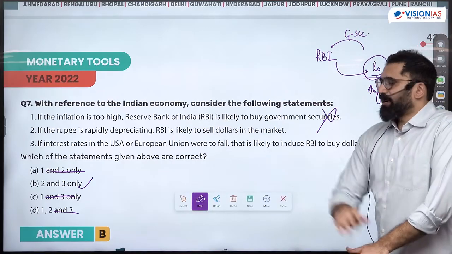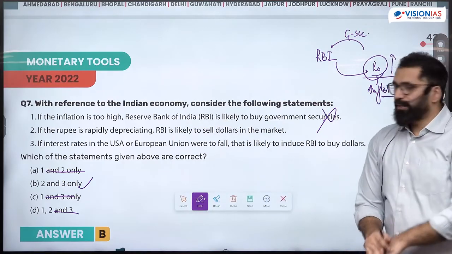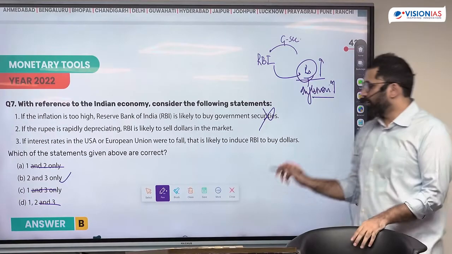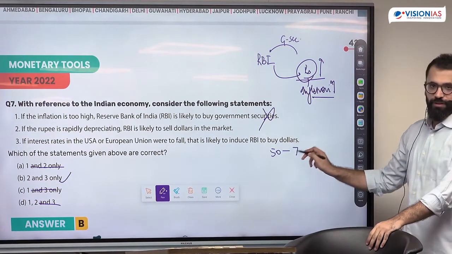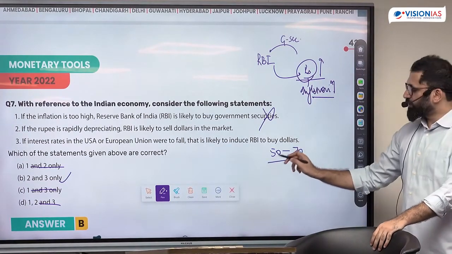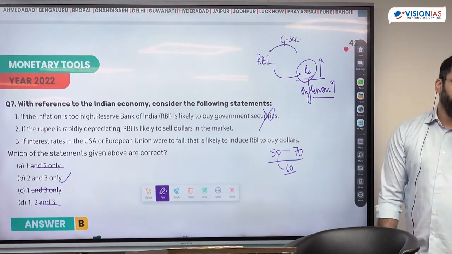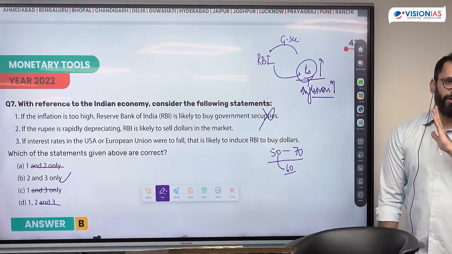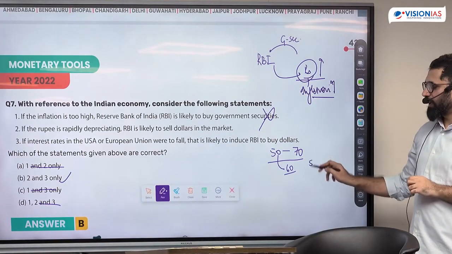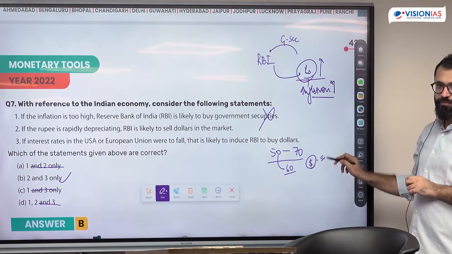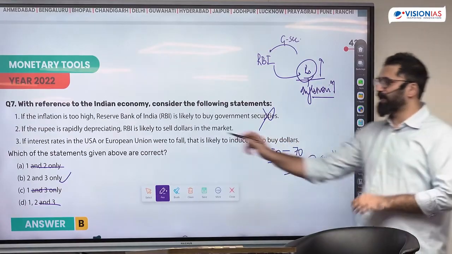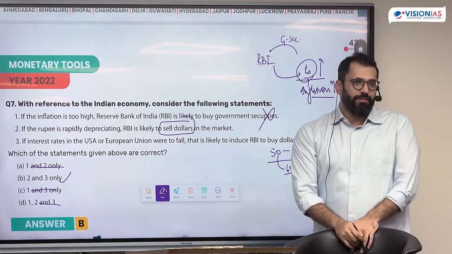If rupee is rapidly depreciating, RBI is likely to sell dollars in the market. That means rupee is going from 50 to 70. If I want to bring it from 50 to 60, what will I do? Will I bring in more dollars or take the dollars out? You will have to supply dollars. So this is correct. RBI is likely to sell dollars.